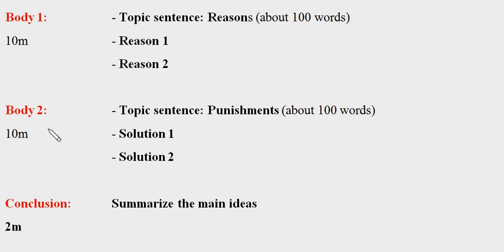And similarly with the second paragraph, you spend 10 minutes. You write the topic sentence first, and you add more details. Okay. After all of that, you would have only, I think, 5 minutes left, and then you use 2 minutes to write the concluding paragraph. You restate the topic sentence once more and summarize the main ideas, which means, for example, the reasons and the punishments. Okay, make it quick and short.